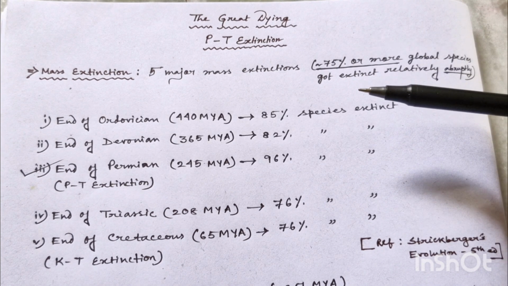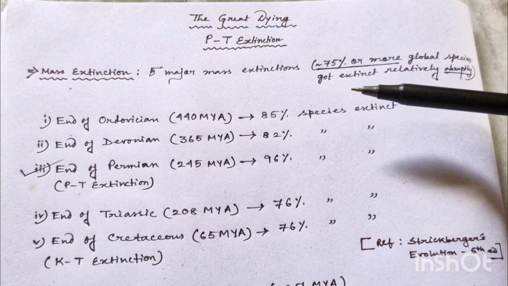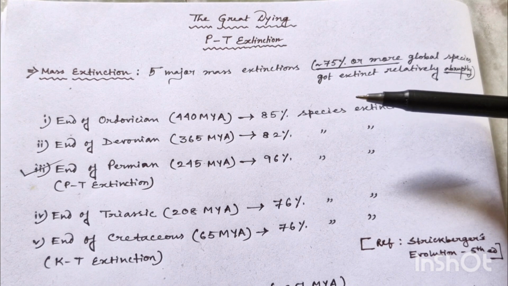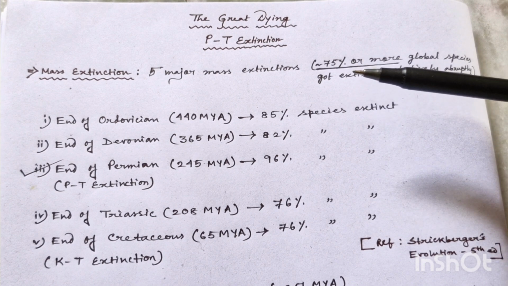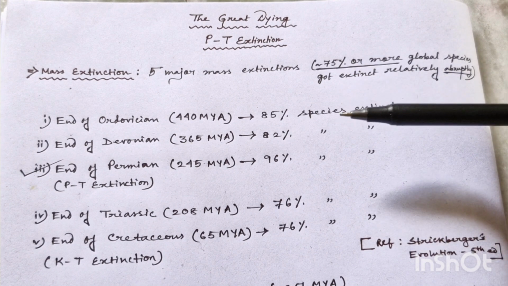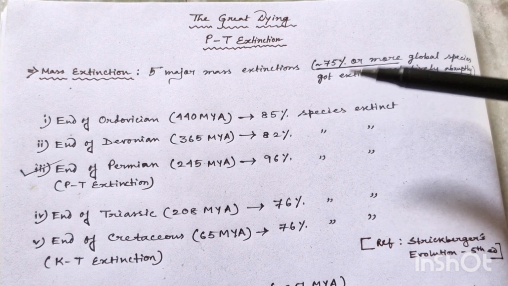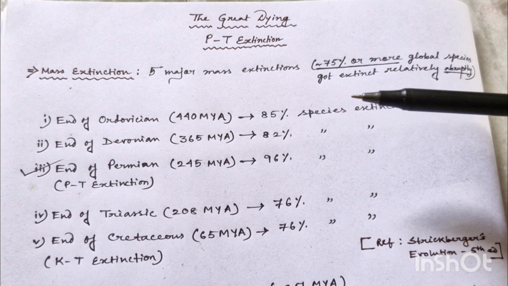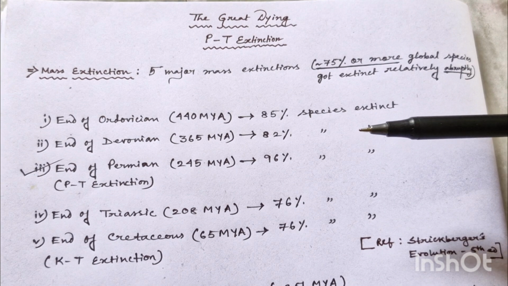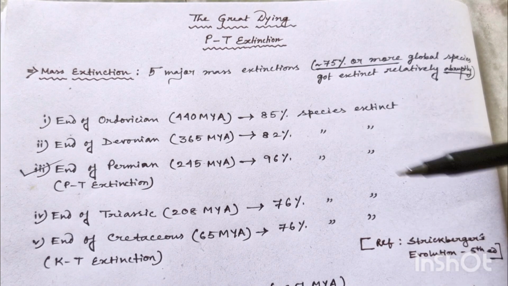Here you have to remember that the short time does not mean 1 or 2 years. It means thousands of years. That is very short in terms of evolution, okay, because evolution is the journey of millions and millions of years. So thousands of years or 1 million years is a very short time for evolutionary study, okay.